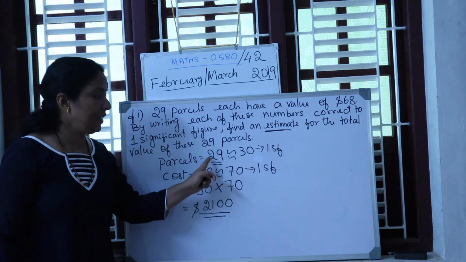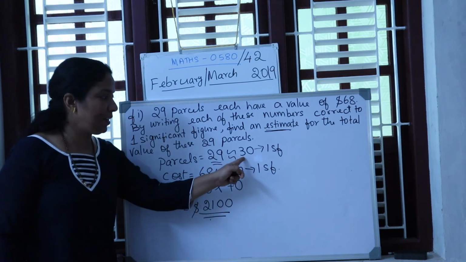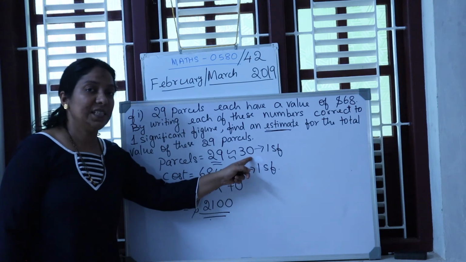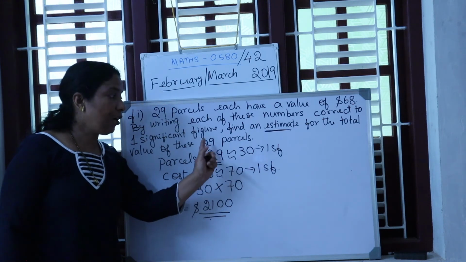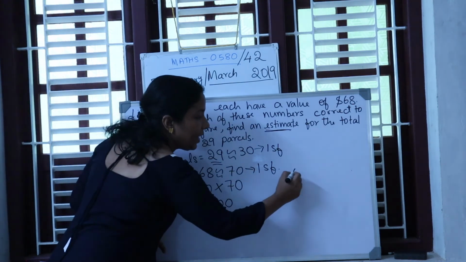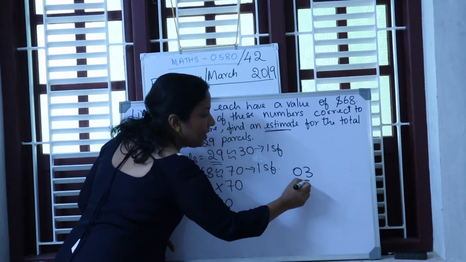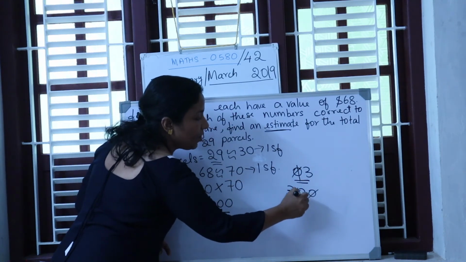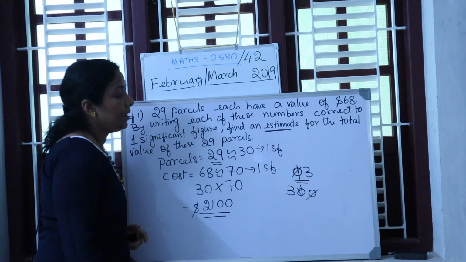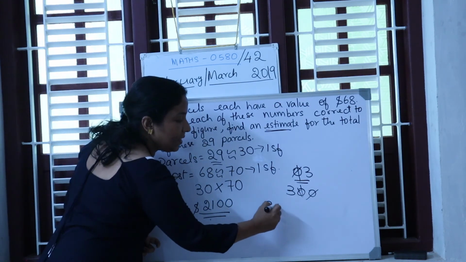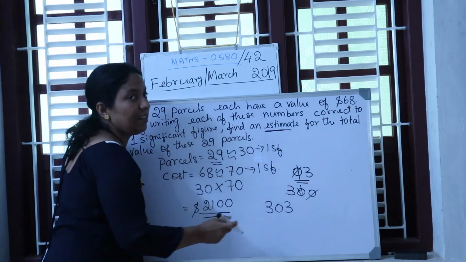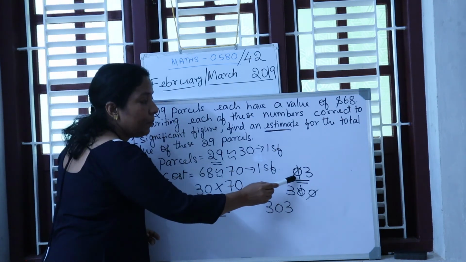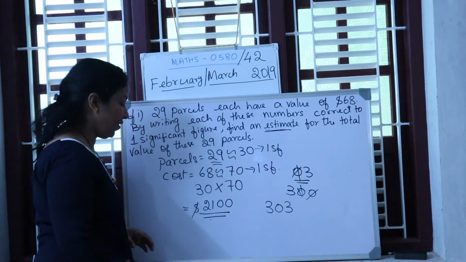29, there are two significant figures, write it for one significant figure. The rules of one significant figure say that zeros at the end and also zeros at the beginning are not significant. If you write 0, 3, this 0 is not significant. 3, 0, 0, these zeros are not significant. Clear? Whereas if you write 3, 0, 3, this is significant. Zeros in the middle are significant, but zeros at the beginning and at the end are not significant.